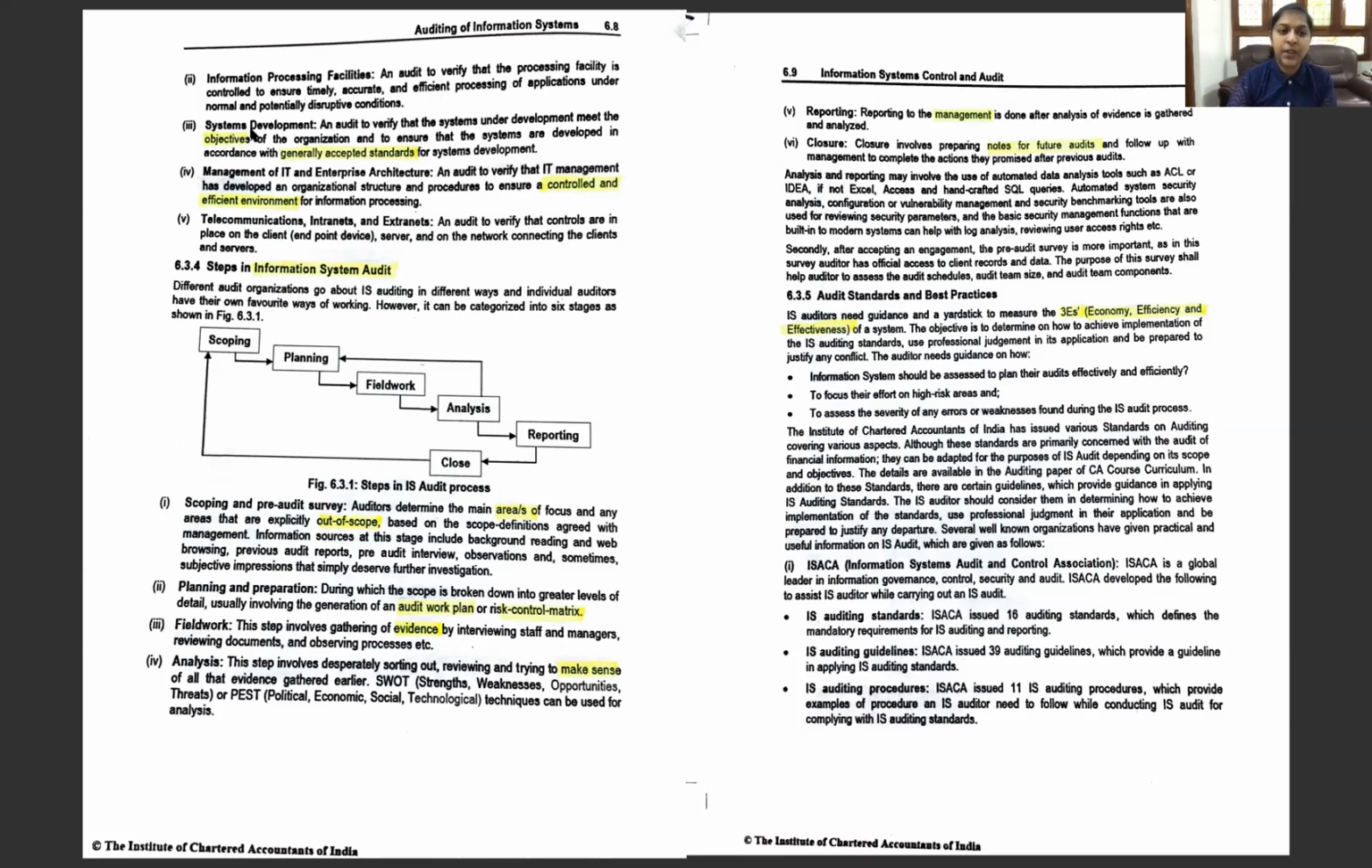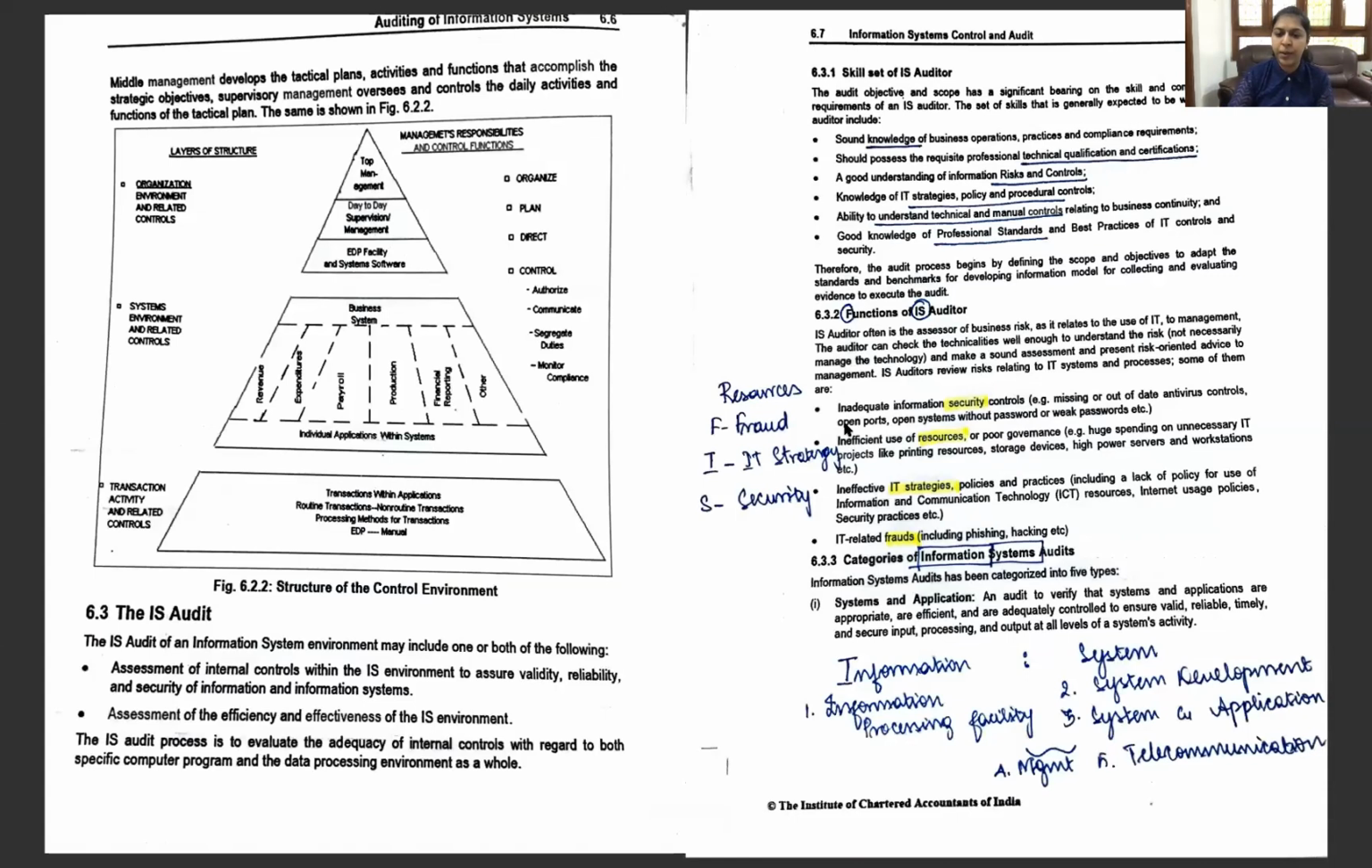Next is the system development. This we'll be seeing in detail in the chapter system development life cycle. The objective of this category is that the system should be developed as per the generally accepted standards. And next is the management of IT and enterprise architecture, to verify that they are in a controlled and efficient environment. And next come telecommunication, intranet and extranet. So what is this? An audit to verify that controls are in place and that the telecommunication lines or the networking are working properly. So these are the categories of information system audit.